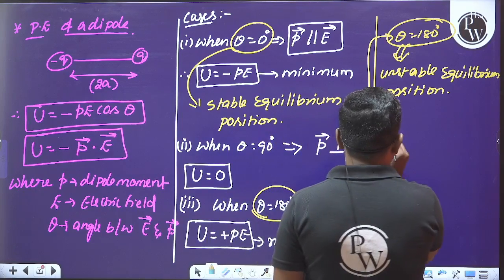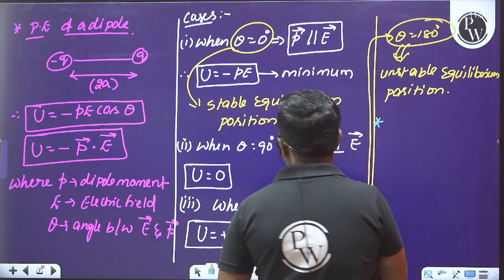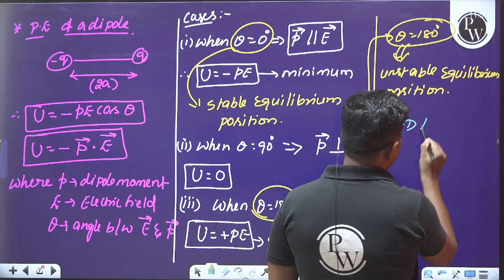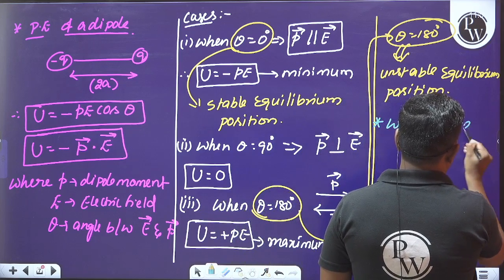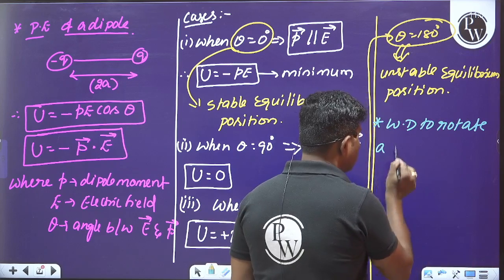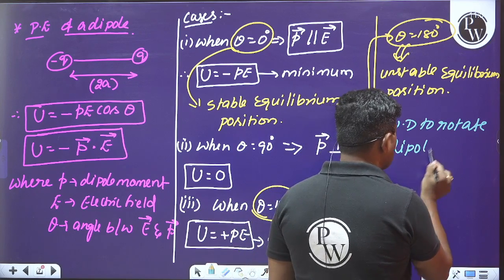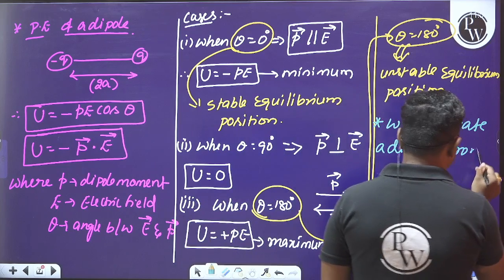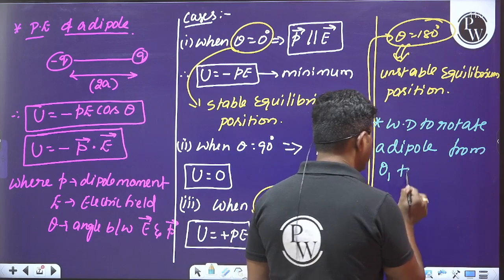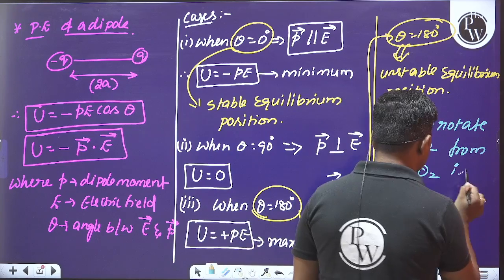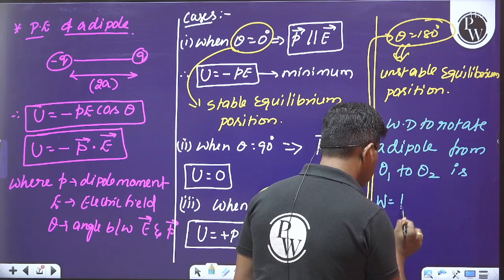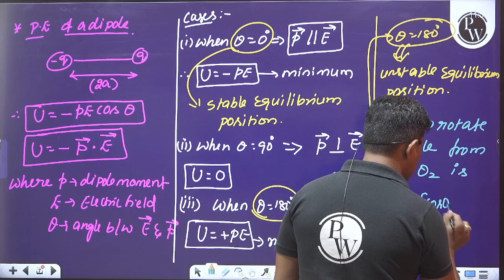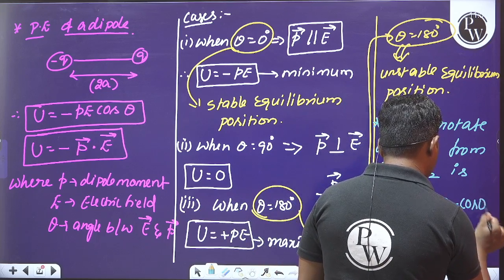And what is the work done to rotate a dipole from theta 1 position to theta 2 position? W is equal to PE into cos theta 1 minus cos theta 2.